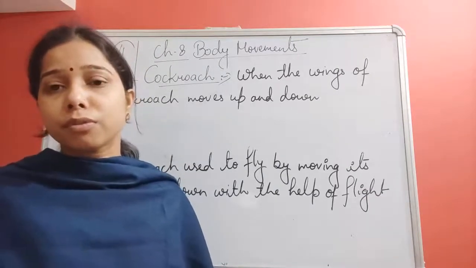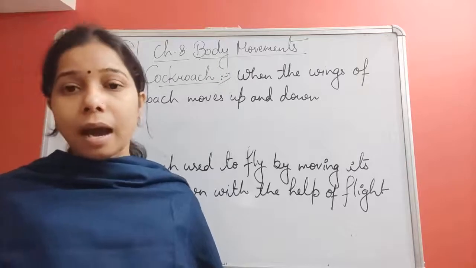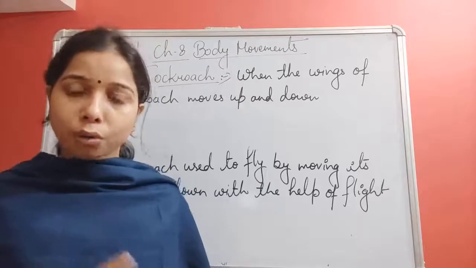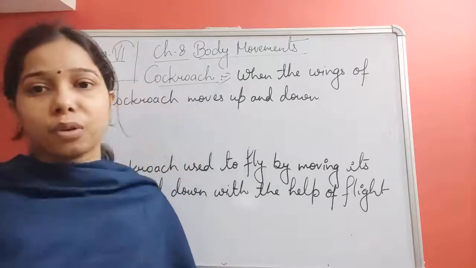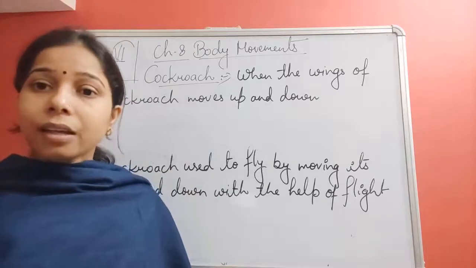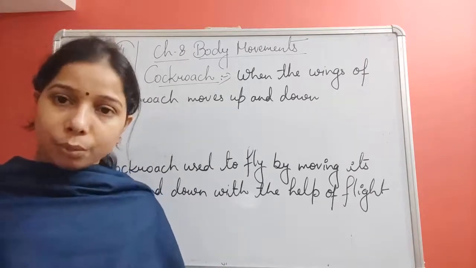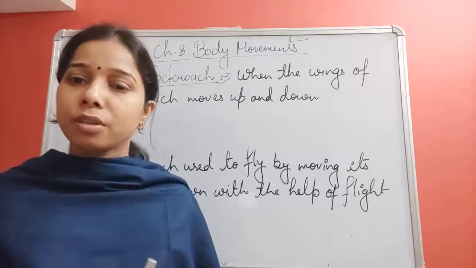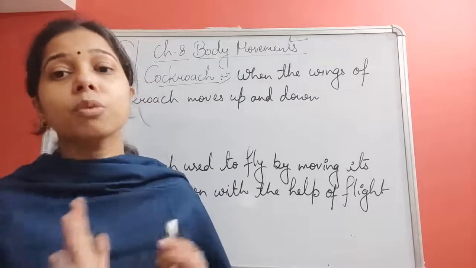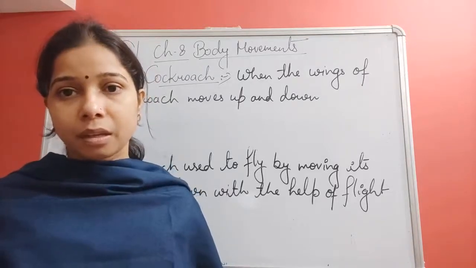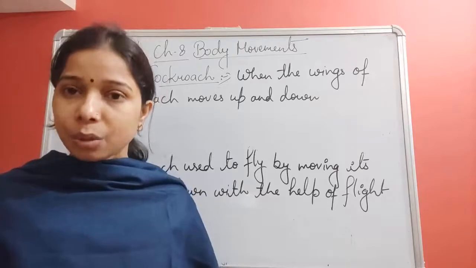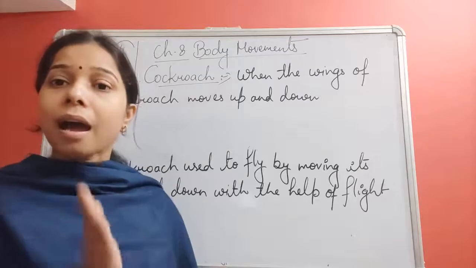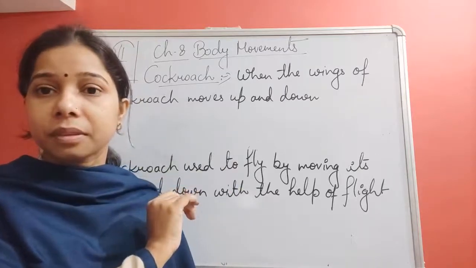When it pushes the air downward, another force is applied by the air on the cockroach, which lifts its body in the upward direction. And when it pushes the air backward, a force opposite to that acts on the body, which makes it move in the forward direction. So pushing the air downward and backward lifts the cockroach upward and forward.